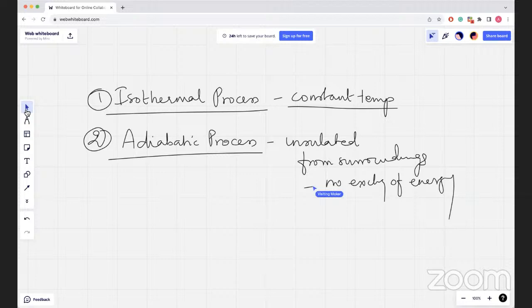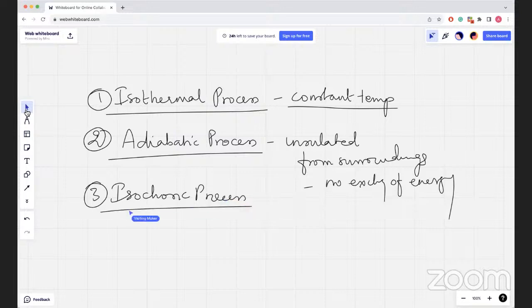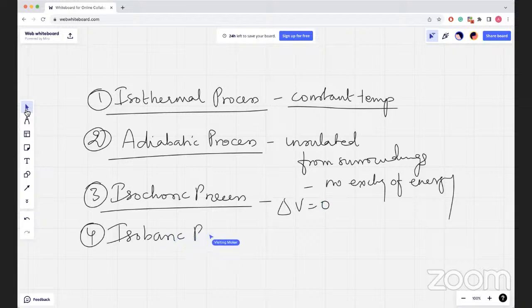The third type is an isochoric process. Isochoric processes are ones where the volume of the system is kept constant. The last type of process we study is an isobaric process, where the pressure of the system is maintained.